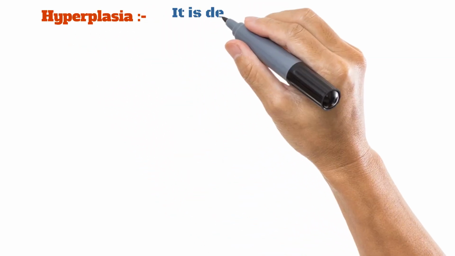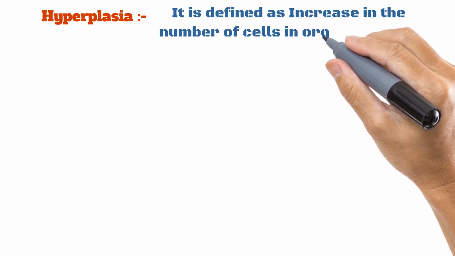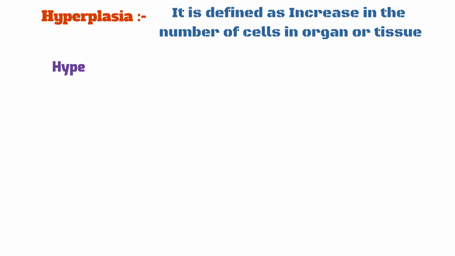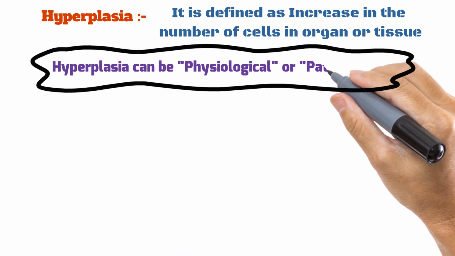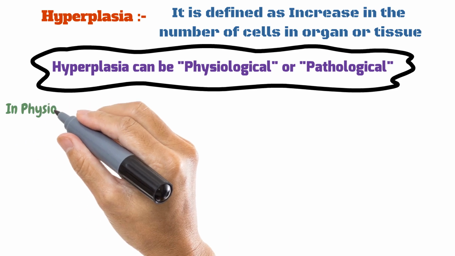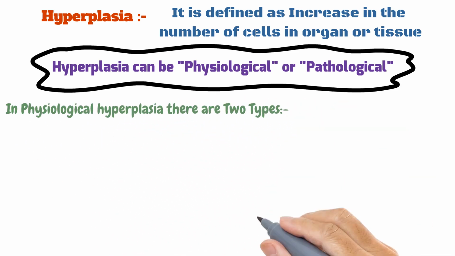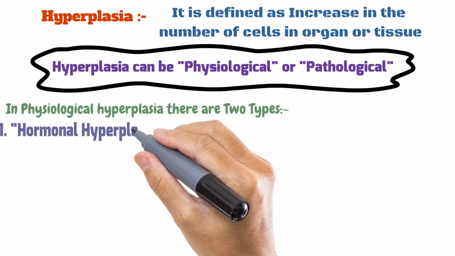Hyperplasia. It is defined as an increase in the number of cells in an organ or a tissue. Hyperplasia can be physiological or pathological. In physiological hyperplasia, there are two types. First is hormonal hyperplasia.